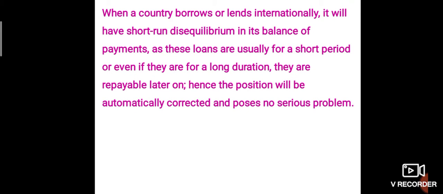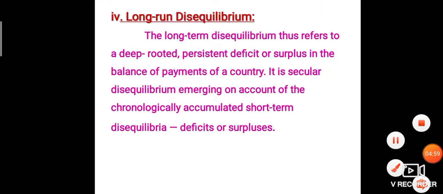When a country borrows or lends internationally, it will have a short-run disequilibrium in its balance of payment, as these loans are usually for a short period, or even if they are for a long duration, they are repayable later on. Hence, the position will be automatically corrected and poses no serious problems. When a country borrows or lends internationally, it will lead to short-run disequilibrium. Since the loans are repayable, it will not cause any serious problems in the balance of payment position.